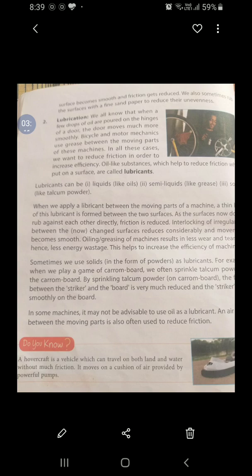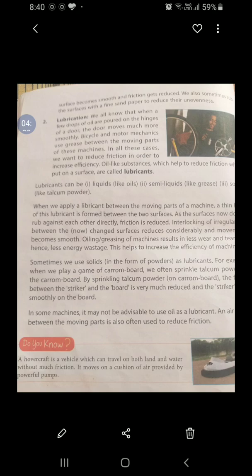Why do we apply a lubricant? Because children, when we apply lubricant between the moving parts of a machine, a thin layer of this lubricant is formed between the two surfaces. As the surfaces now do not rub against each other directly, friction is reduced and interlocking of the irregularities of the surfaces reduces considerably and our movement becomes smooth. Oiling, greasing of the machine results in less wear and tear, and hence less energy wasted and more efficiency.